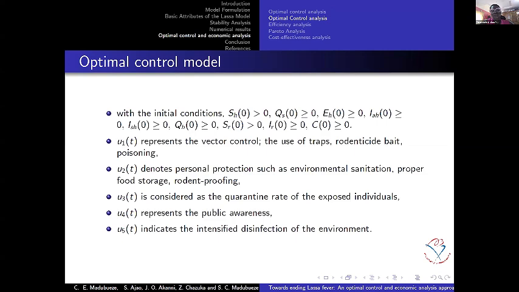Then the third control we consider is the quarantine rate of exposed individuals. The fourth one is public awareness, public education. Then the fifth one is intensified disinfection of the environment. That's if the environment is infected, in order to disinfect it. So these are the 5 controls considered in the optimal control.